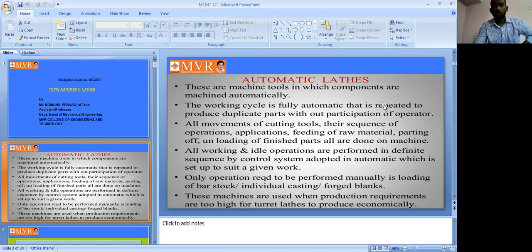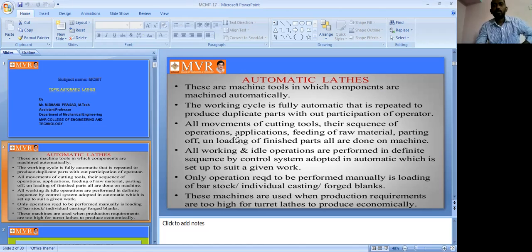All machine tools in which components are machined automatically. The working cycle is fully automatic, totally everything is automatic. The cycle is repeated to produce duplicate parts without participation of the operator. Without an operator, we can do the operation fully automatically and repeat it. So that is an automatic lathe.